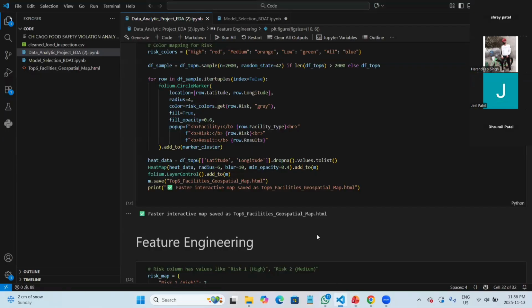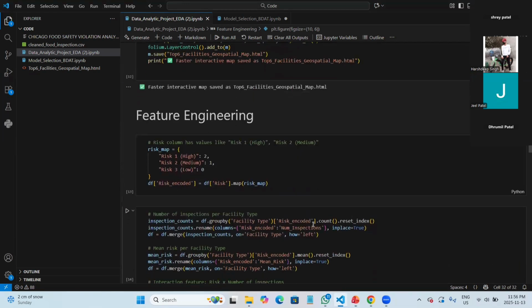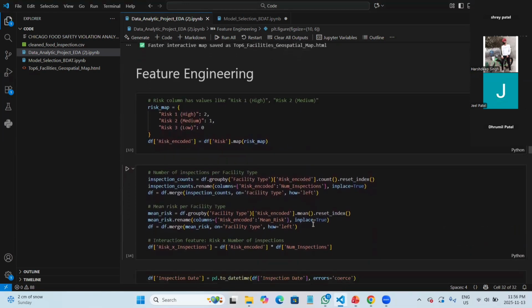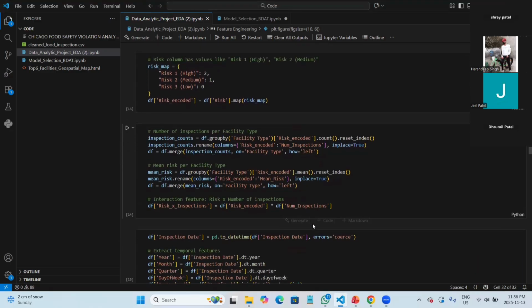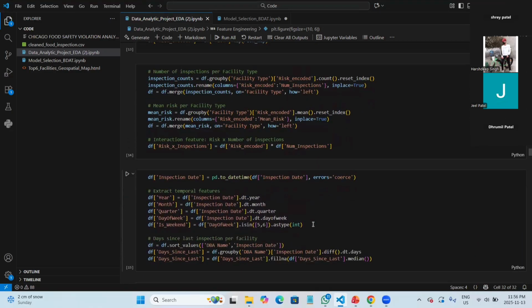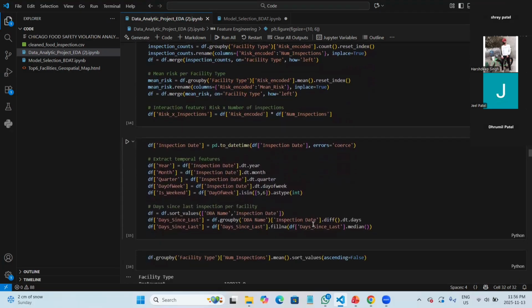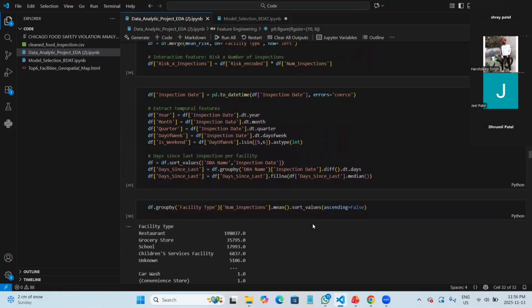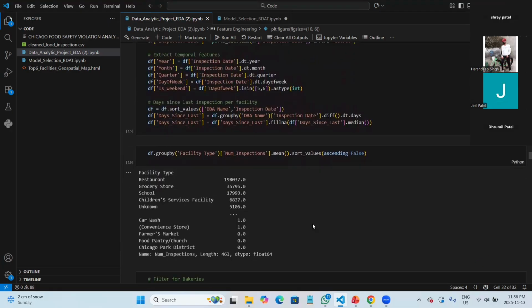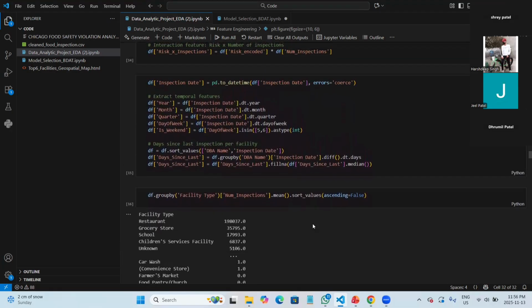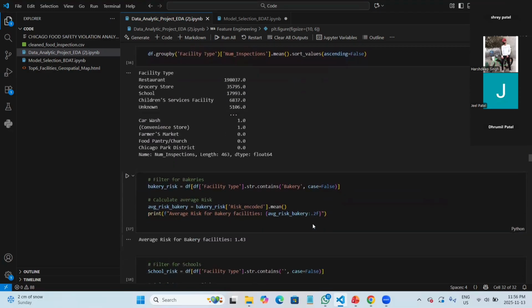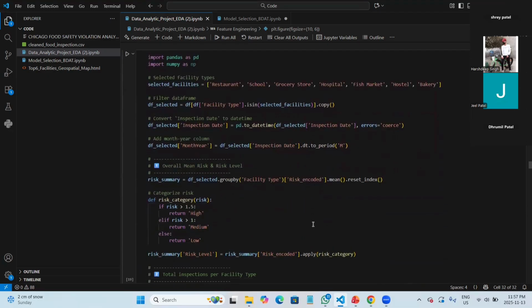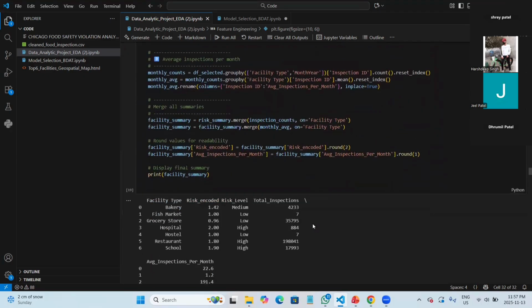After that, we did the feature engineering, in which we first encoded the risk, as we already talked about: risk high as 2, risk medium as 1, and risk low as 0. We also changed the date, and we found the mean risk as well. After that, we did more EDA as per our feature engineering, as we got the average of everything.